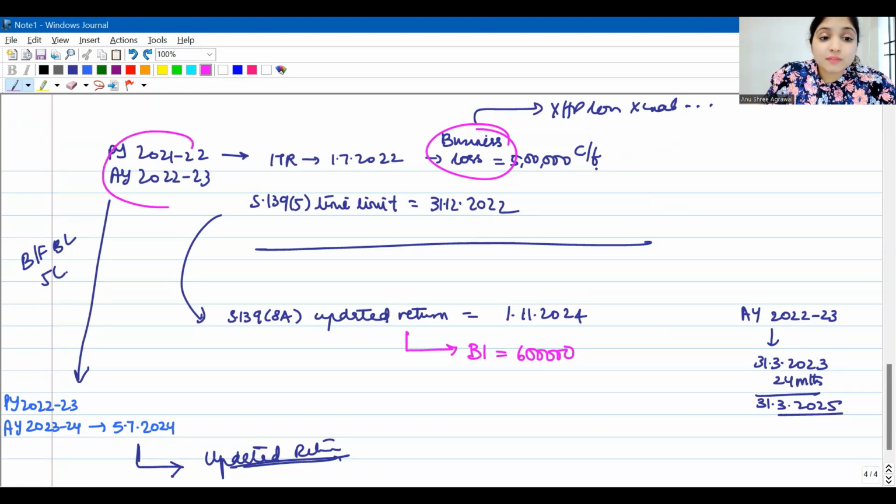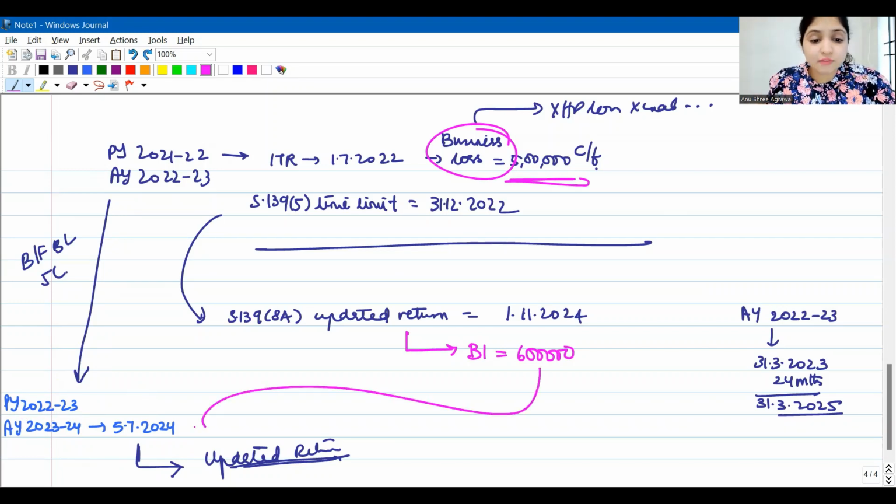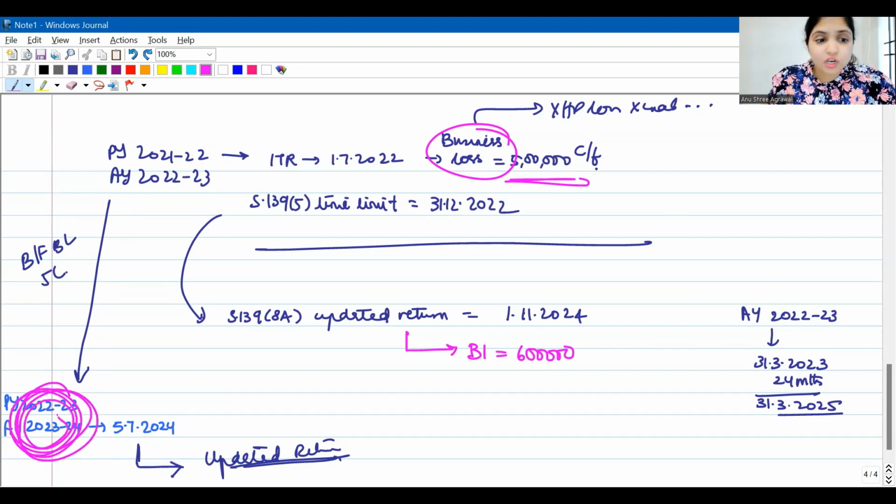But 21-22's loss of 5 lakhs would have been carried forward to 22-23. And previous year 22-23's return is already filed by the assessee even before doing this updation. On 5th July 2024 itself, he has filed the return, let us say. So the return of this year would have wrongly considered this loss. So even this year we have to rectify.